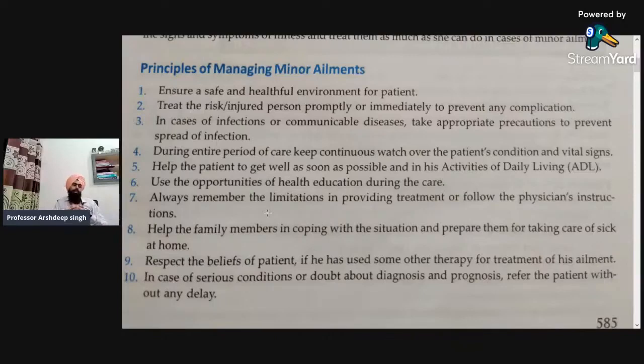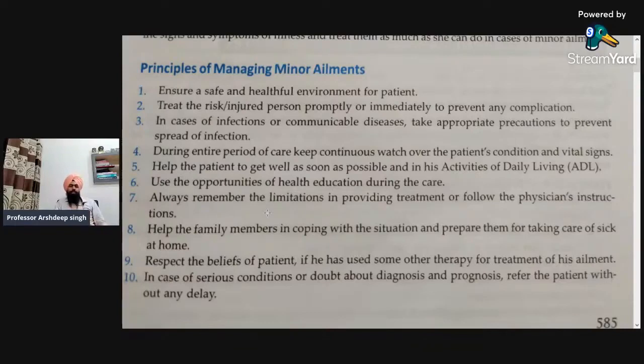Next, help the patient to get well as soon as possible and resume his activities of daily living. So we are treating the minor ailments, so the nurse should try her best so that the patient is not dependent upon any other person. Immediately the care or the treatment should be provided so that the person reverts back to his normal state and can do his activities of daily living by himself or herself.